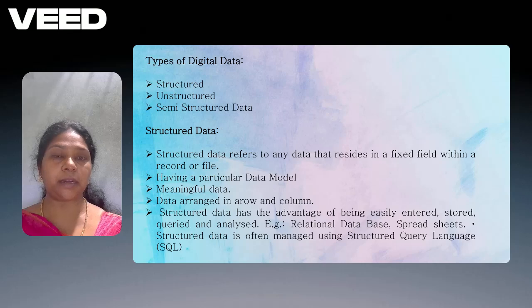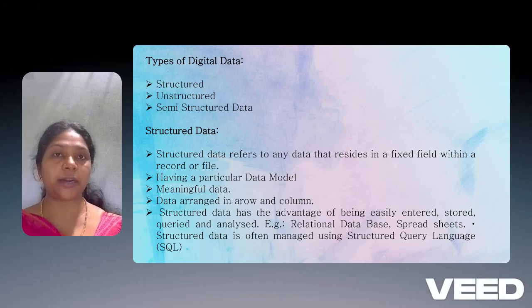Types of digital data. The digital data may be structured data, unstructured data, or semi-structured data. Structured data refers to any data that resides in a fixed field within a record or a file, having a particular data model. It is meaningful data arranged in rows or columns.